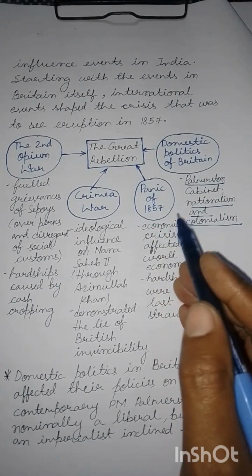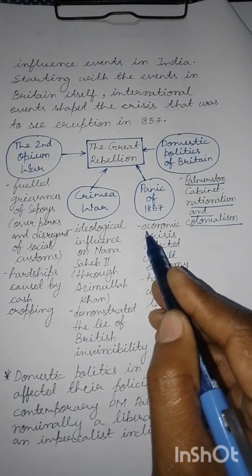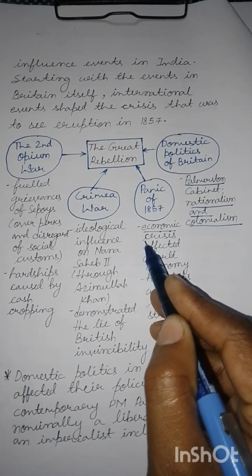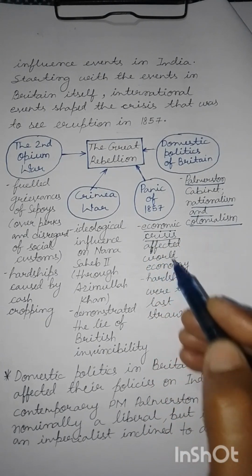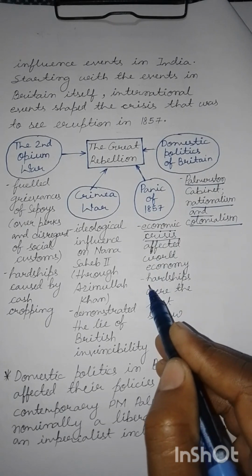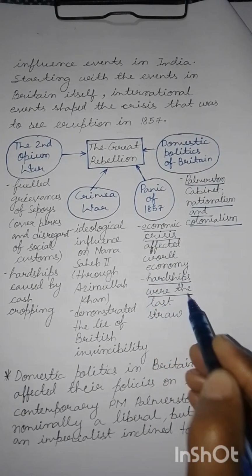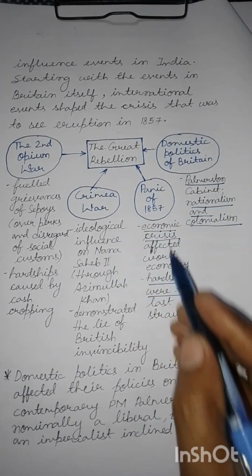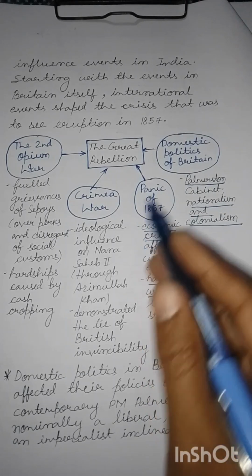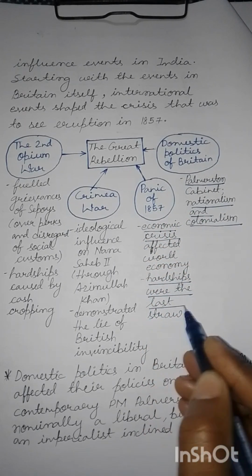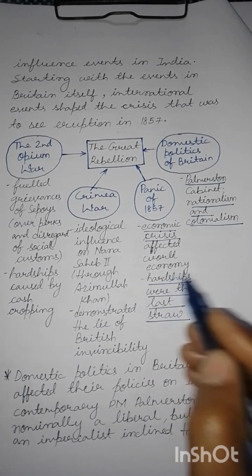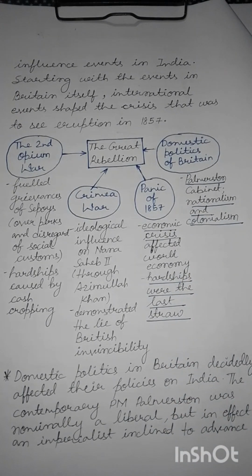Then comes the Great Panic of 1857. There was an economic crisis already brewing over most of the 1850s, and it affected the world economy. The hardships caused by the economic crisis of the 1850s, which led to the Panic of 1857, were the proverbial last straw that broke the camel's back.